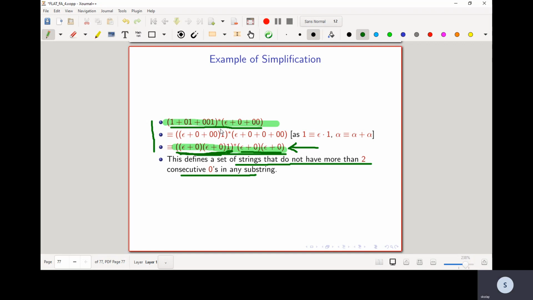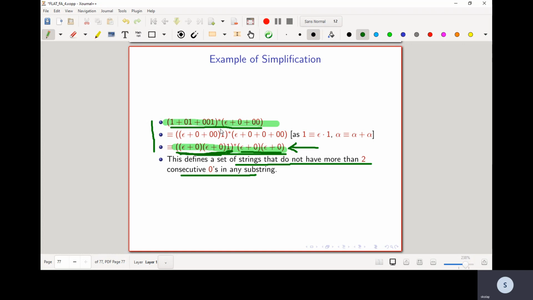We will be seeing more examples of how to use simplifications in the tutorials. You can also try these things. There are lots of exercises at the back of the book for trying out simplifications using the laws of simplification as well as the derived theorems. So this will conclude the section on pattern matching.